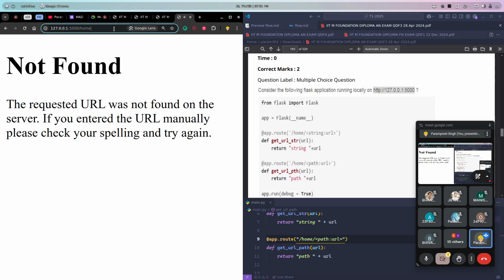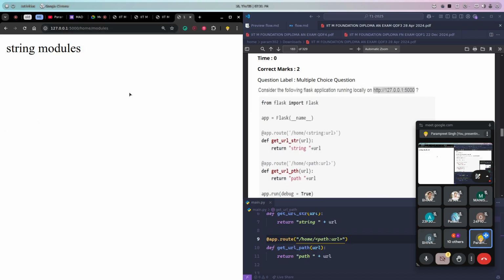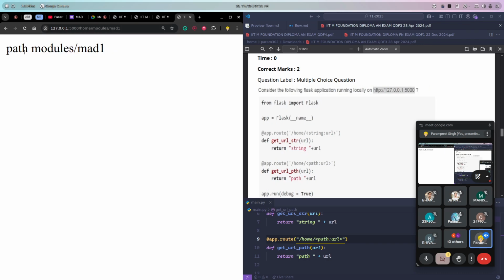But after home path, we have created two routes. The first one is for handling string, and the second for path. If we write normal module, it will give us string, and if we write, let's say, module and mad one, then it will be considered as a path.